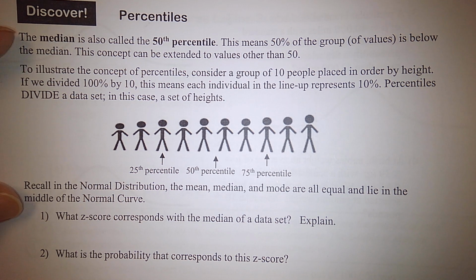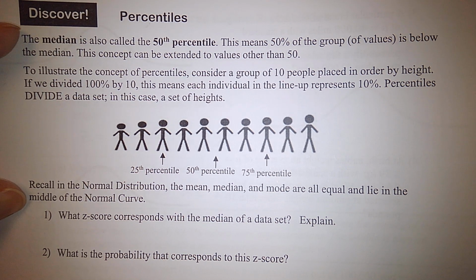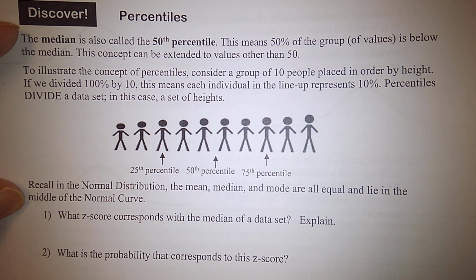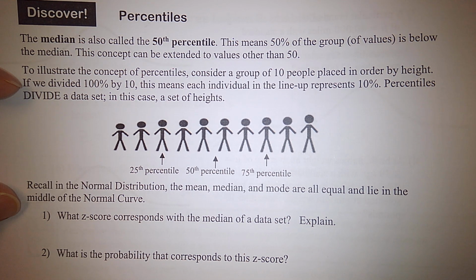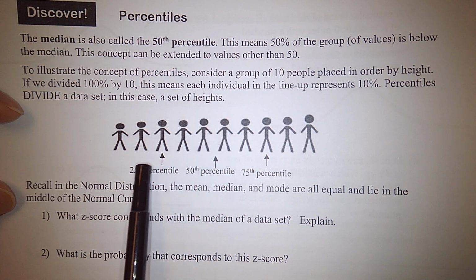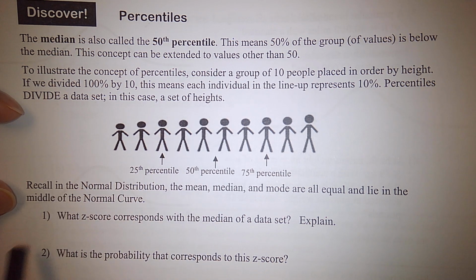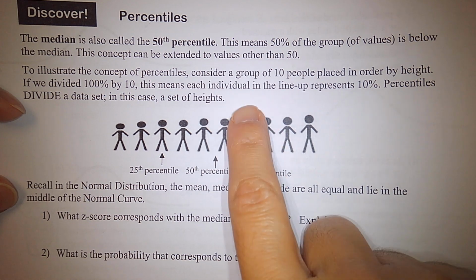I'm going to ask a volunteer to read this paragraph about questions 1 and 2. Evan, can you read? The median is also called the 50th percentile. This means 50% of the group of values is below the median. The concept can be extended to values other than 50. To illustrate the concept of percentiles, consider a group of 10 people placed in order by height. We divide 100% by 10. This means each individual in the lineup represents 10%. Sometimes we divide a data set, in this case, a set of heights. All right, you can stop there, okay?